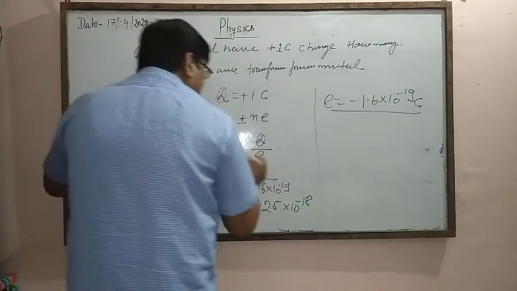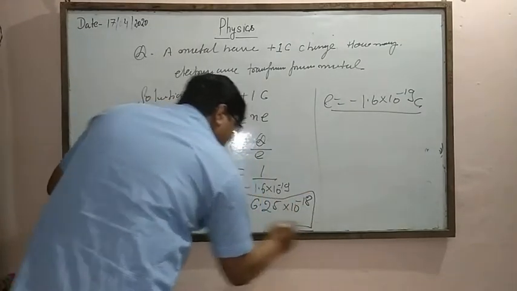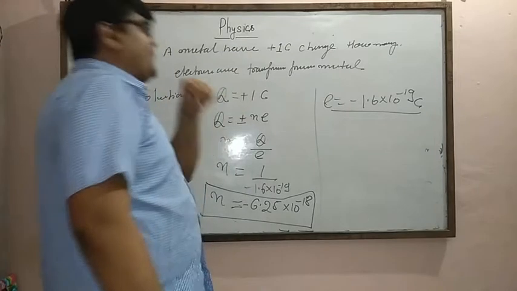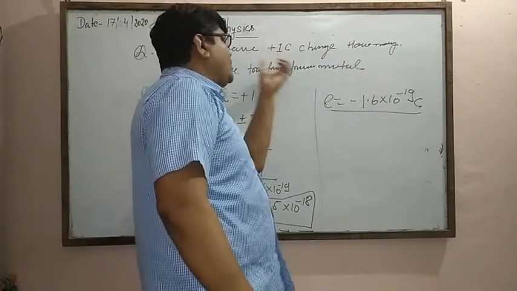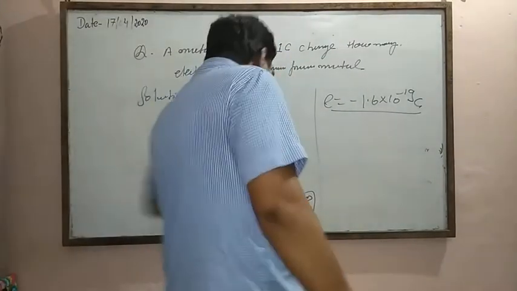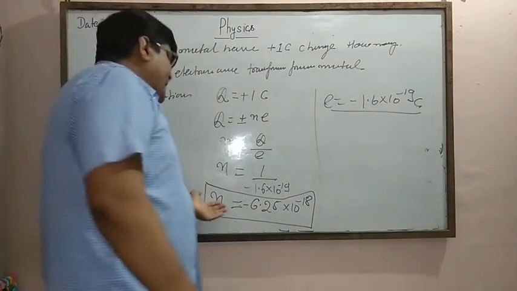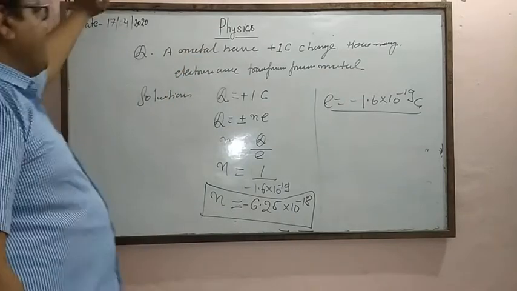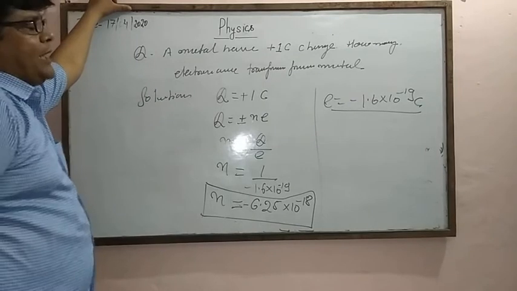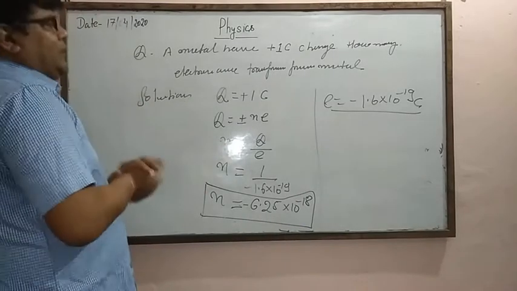So we take a negative value, so the number N is negative. This negative sign indicates the metal has a deficiency of electrons due to development of 1 coulomb charge. If the metal has negative charge, then the value is positive. This positive value indicates the number of electrons increases in this metal sphere. Due to this oxidation and reduction process, electrons are gained or lost. Only electrons are responsible for electrification.